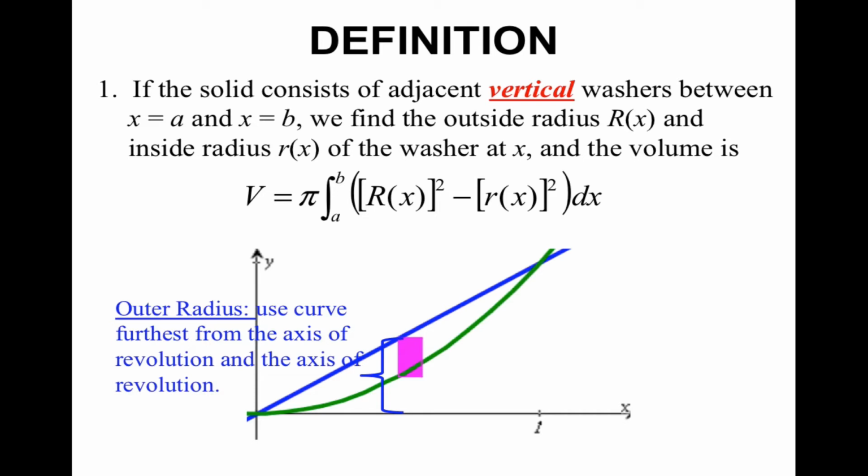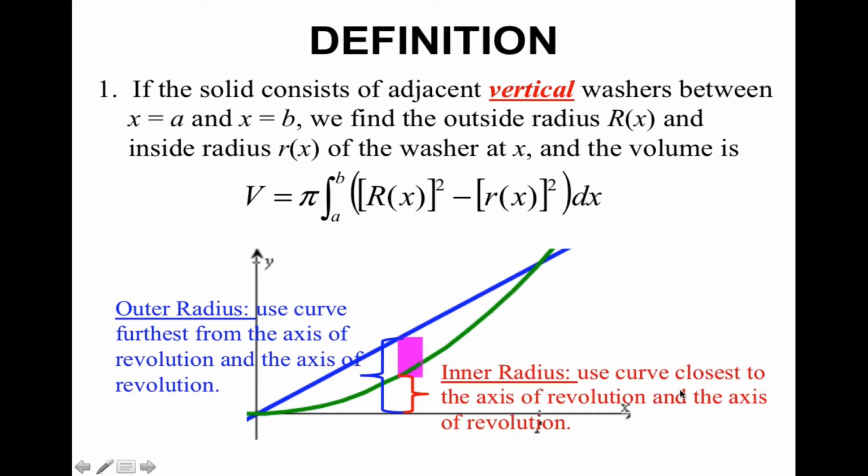You're going to take top minus bottom. In this case, your big R is your top curve minus your axis of revolution. And then your inner radius is going to be the closest curve to the axis of revolution. So to get the inner radius, you take the bottom curve minus the axis of revolution.